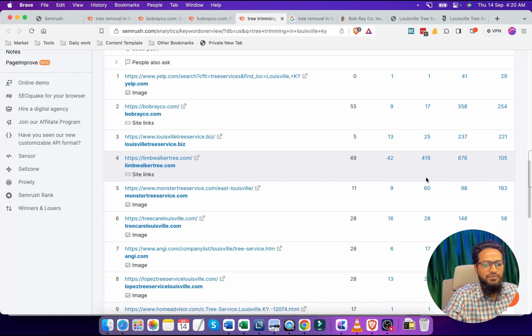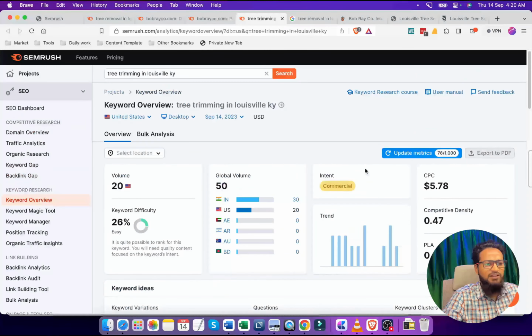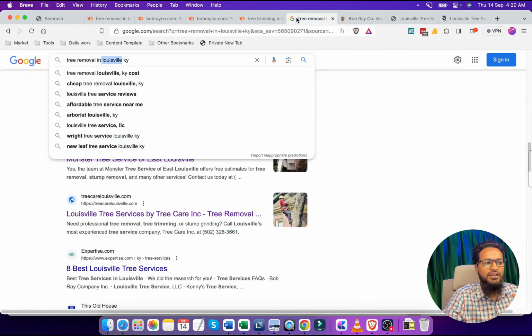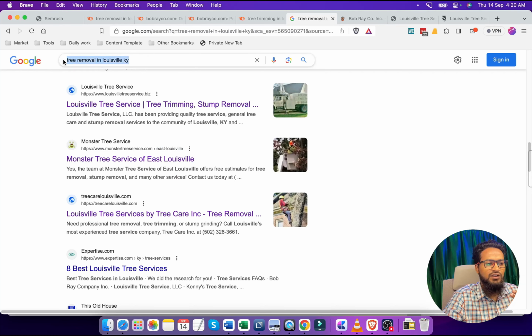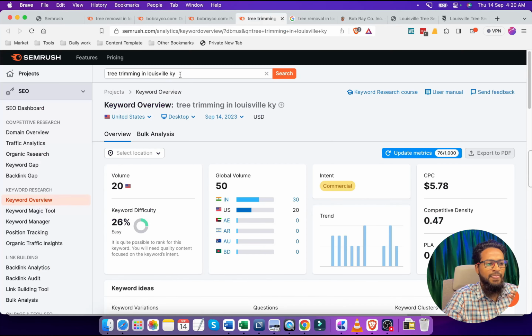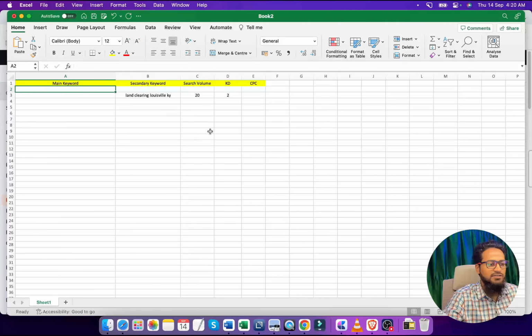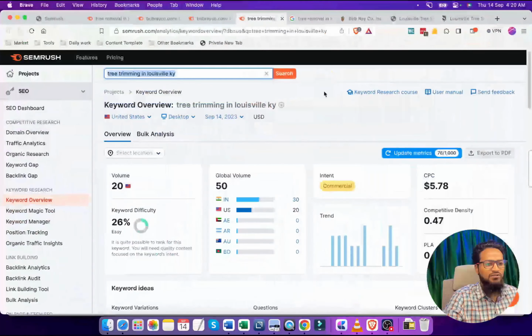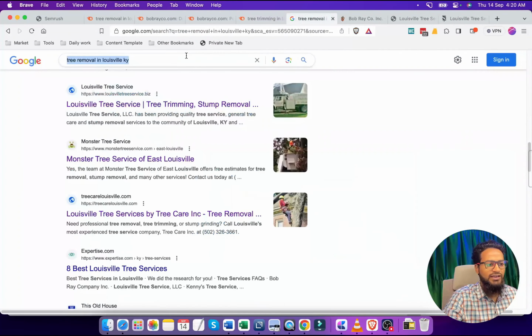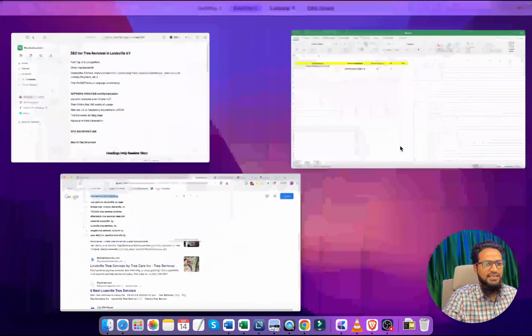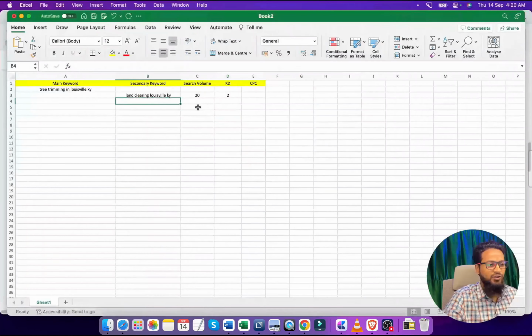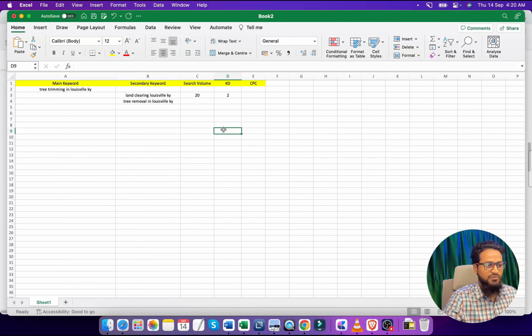As per the keywords, it looks less competitive compared to this one, so we can take this as the main keyword. We can take this main keyword, and also take this keyword as a secondary keyword. We are not going to miss this keyword either.